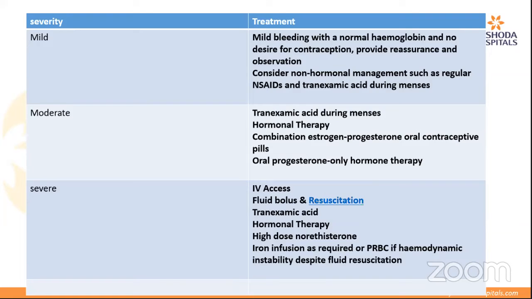In the ER, send the bloods, get a hemoglobin quickly, get an ABG. Our ABG teaches us a lot, because if the patient is shocked, the patient will have high lactates, will be in acidosis, will require blood. Send blood for cross-matching, start massive transfusion protocol, 1 PRBC to 1 FFP to 1 platelet. That will help reduce the bleeding. If the patient is unstable despite your fluid resuscitation, blood is required. So start massive transfusion protocol, because the patients do come with a very significantly low hemoglobin.